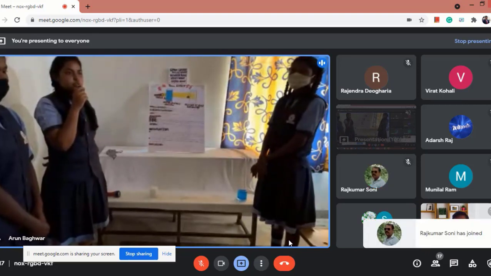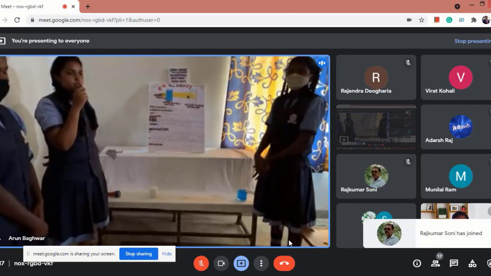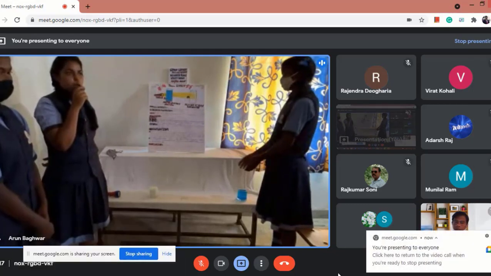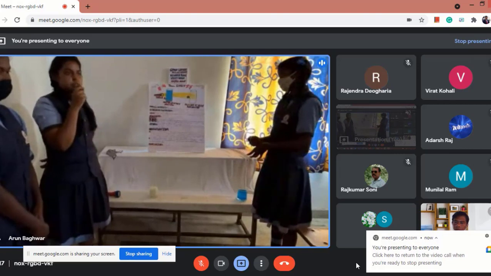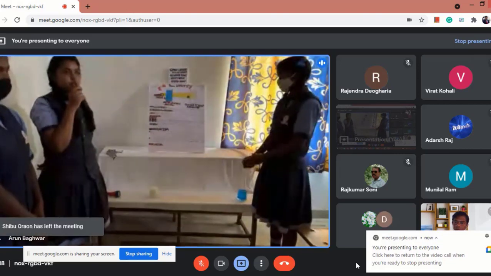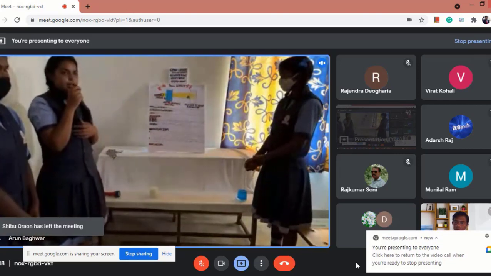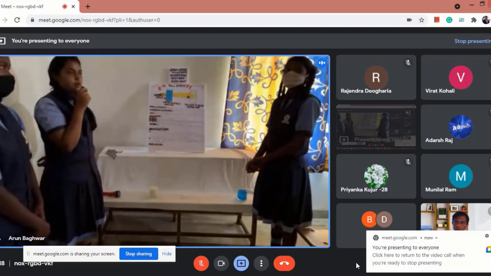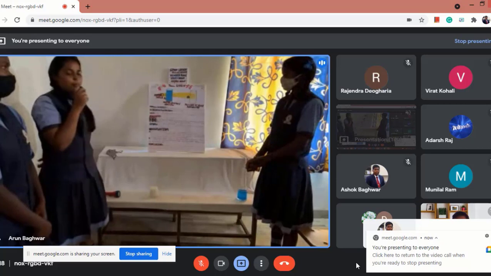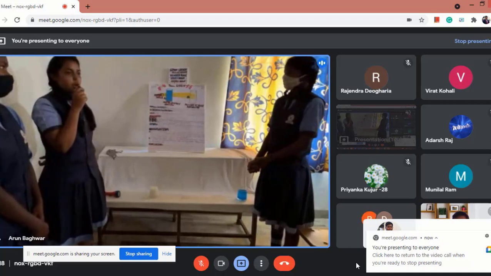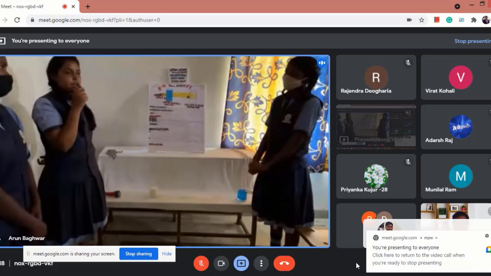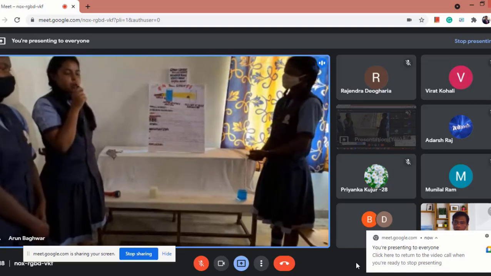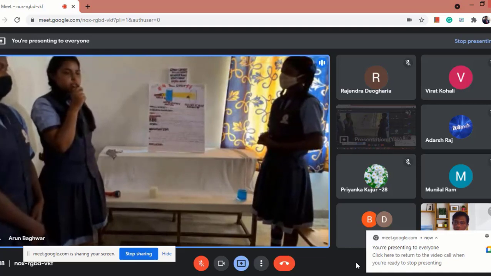This is due to the scattering of the beam of light. Hence milk shows the Tyndall effect. And second, the copper sulfate solution does not show the Tyndall effect, and it does not scatter the beam of light. Hence copper sulfate solution does not show Tyndall effect.